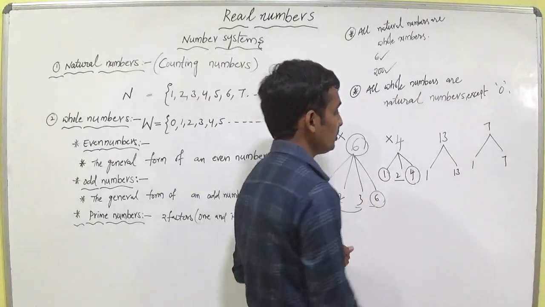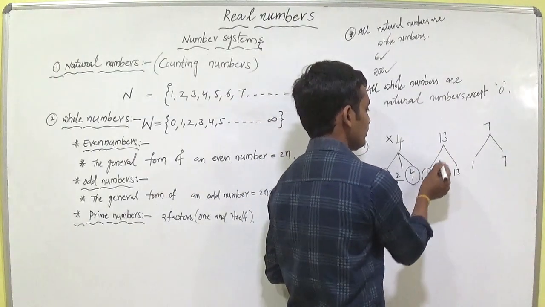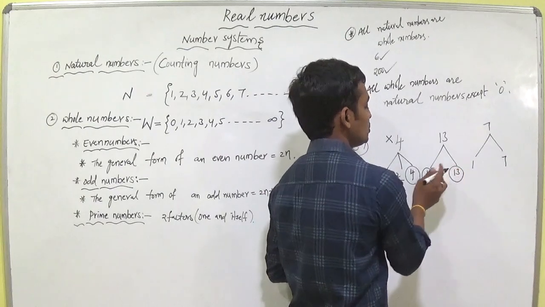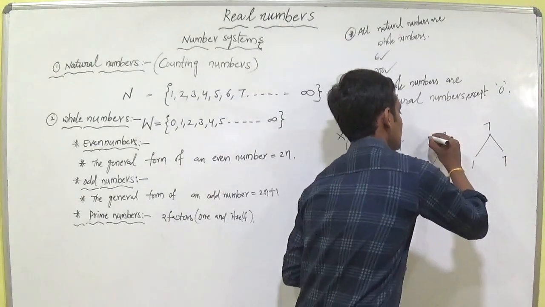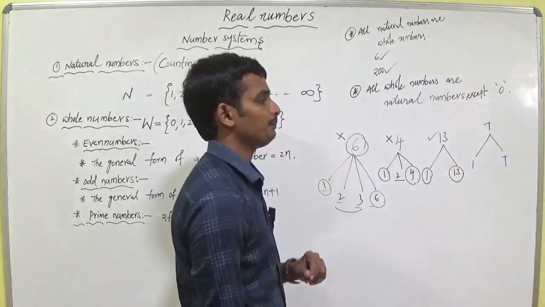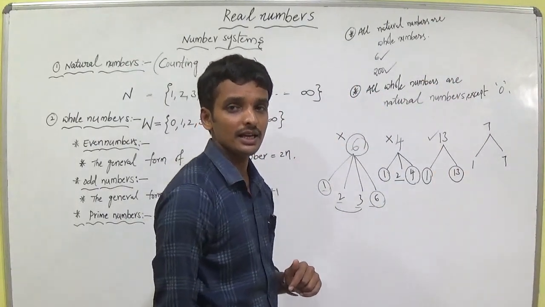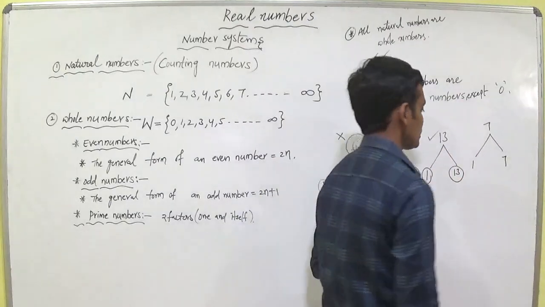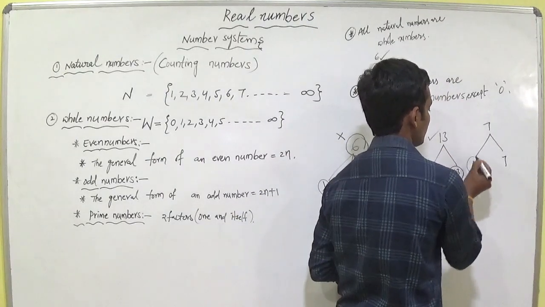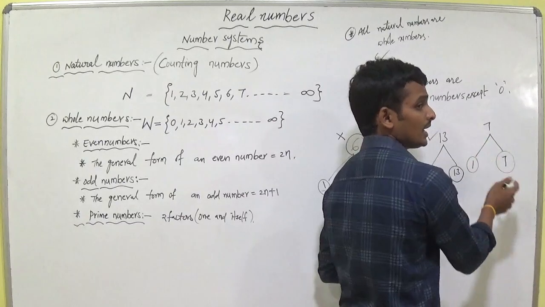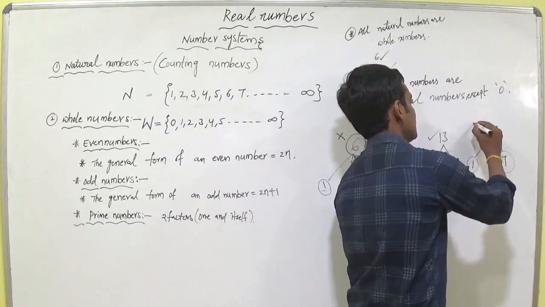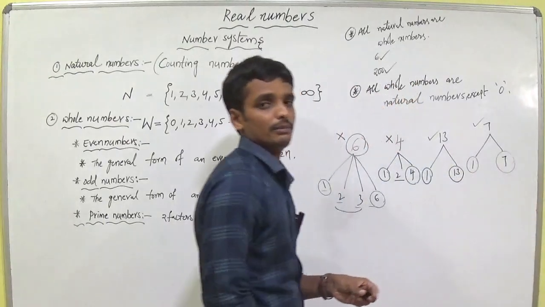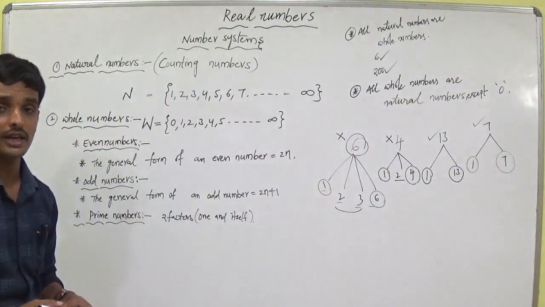The same way, coming to 13, 1 is the factor for every number and itself is a factor. So 13 has only two factors. That's why 13 is a prime number. The same as coming to 7, 7 has the factors 1 and 7. So it has only two factors. There is no other factor. That's why 7 is also a prime number.